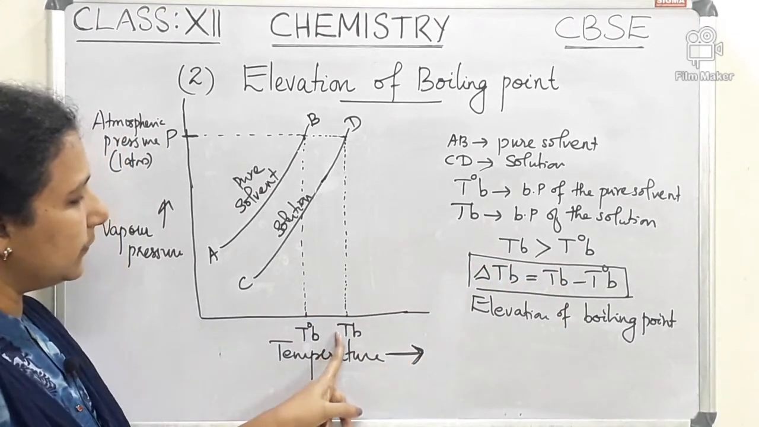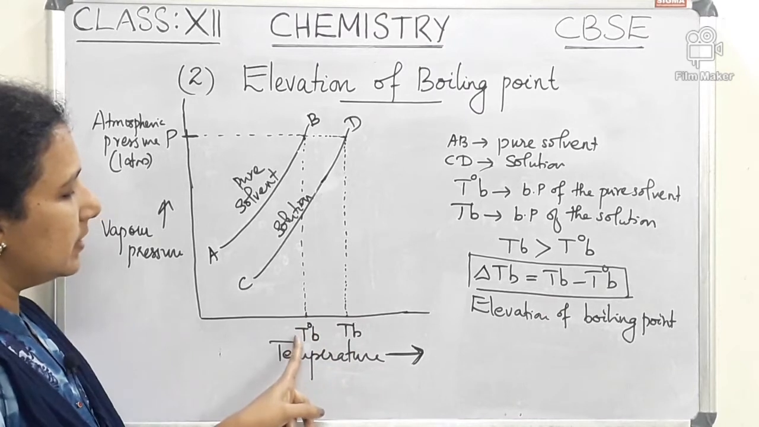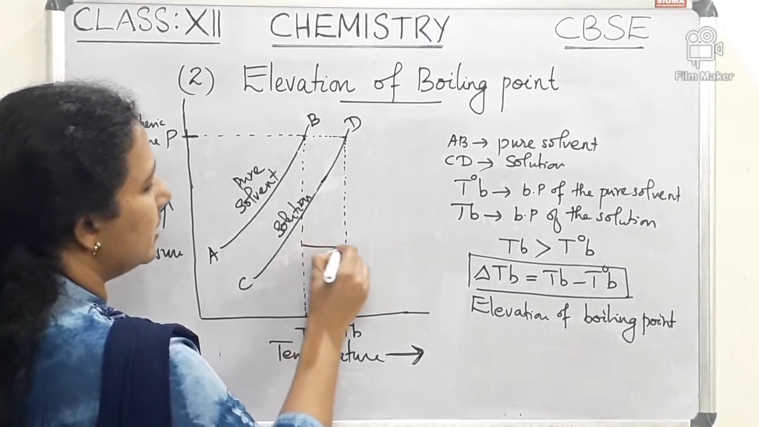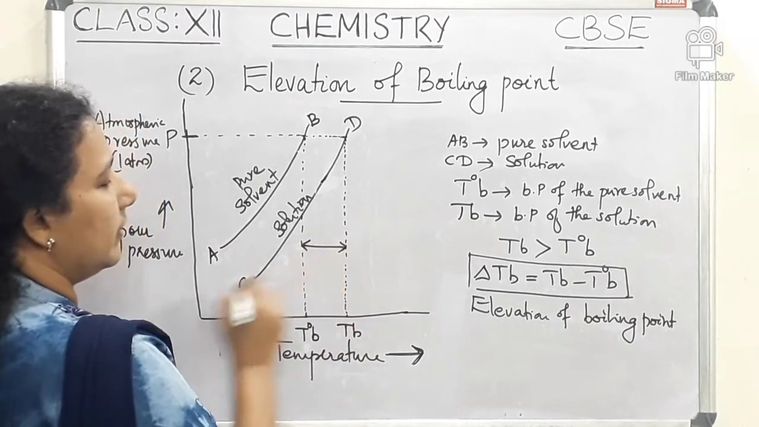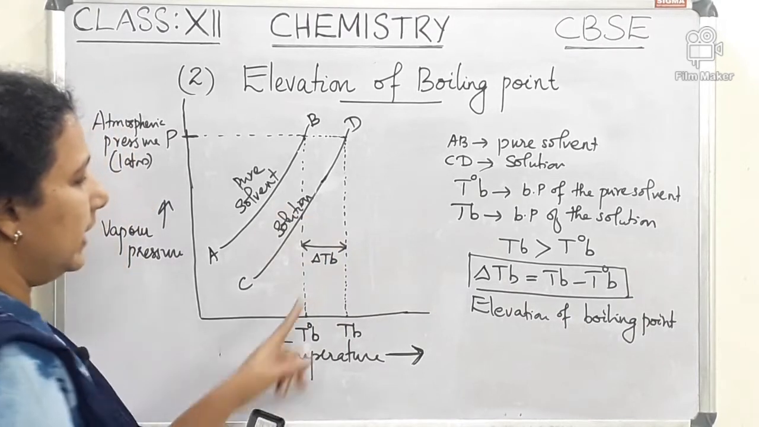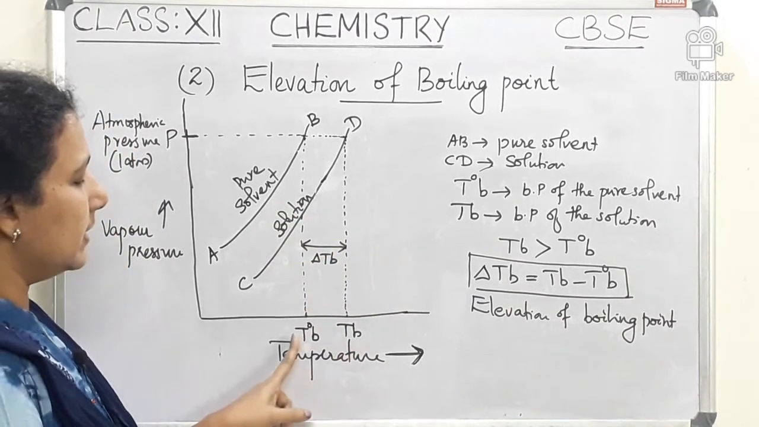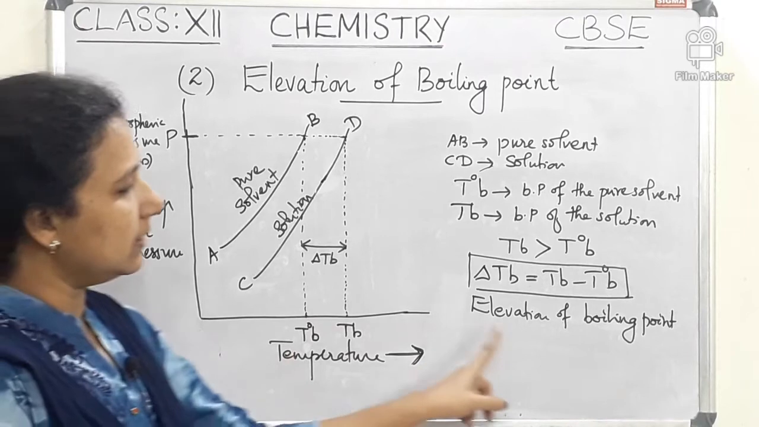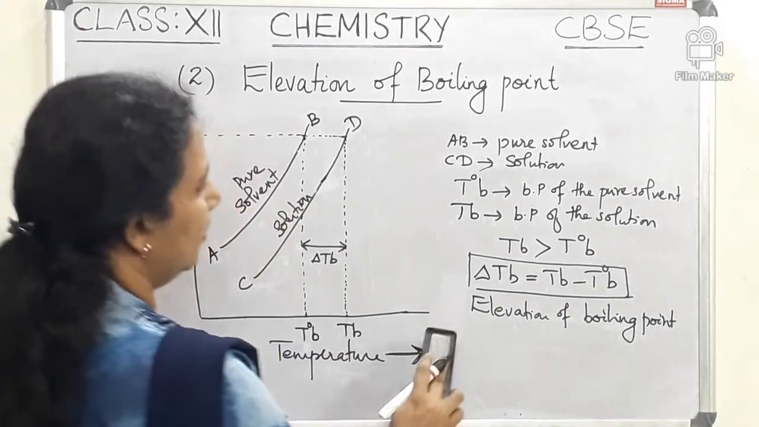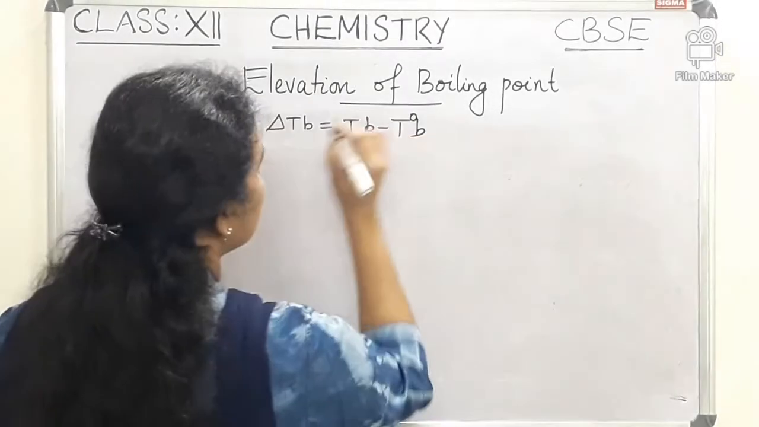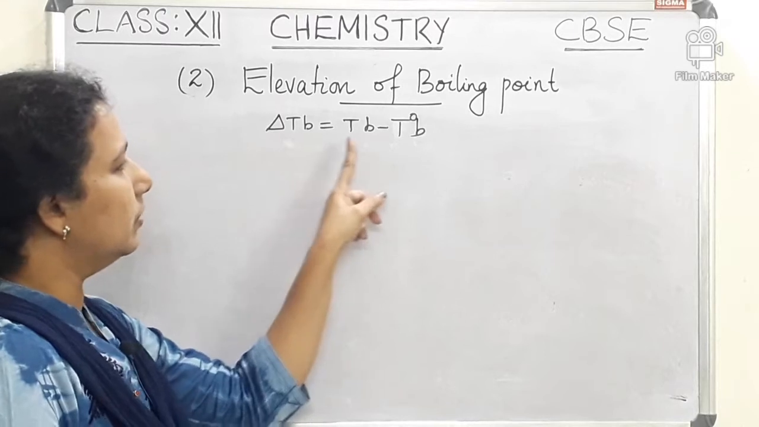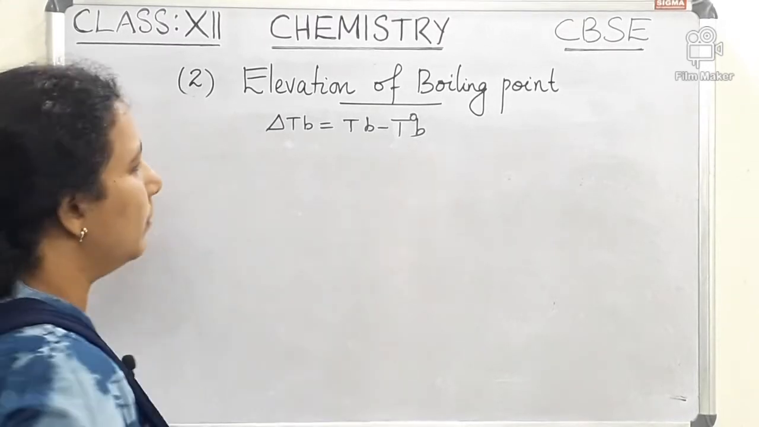So the boiling point of the solution is greater than the boiling point of the pure solvent, and this difference is delta TB. Delta TB is TB minus T0B, and that is called the elevation of boiling point.